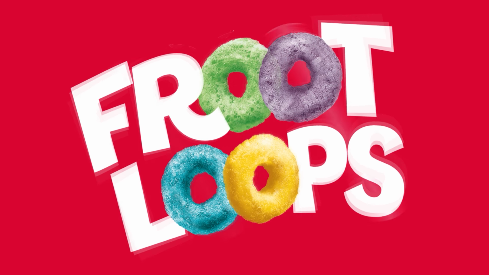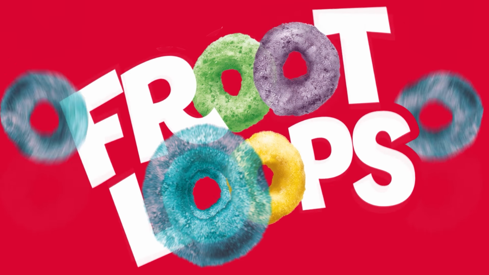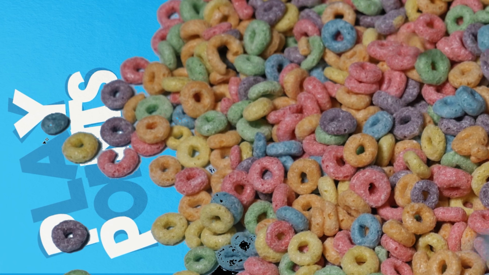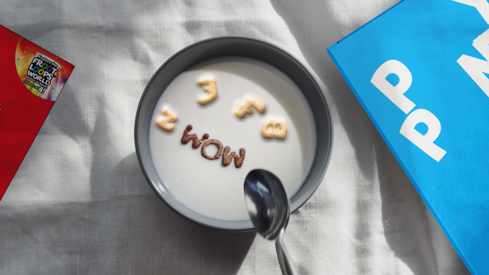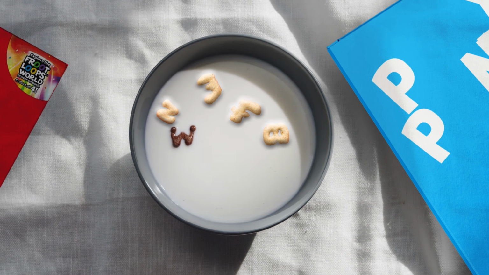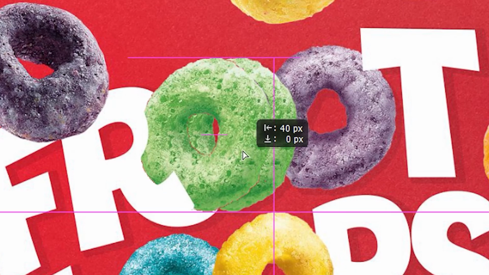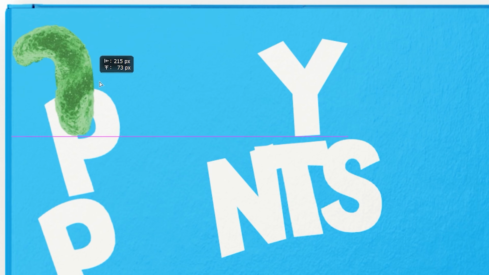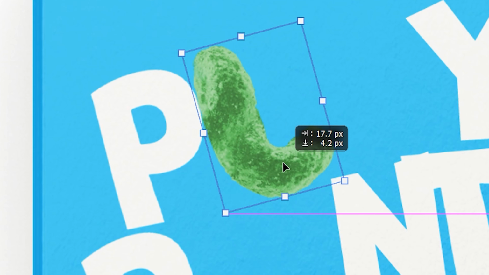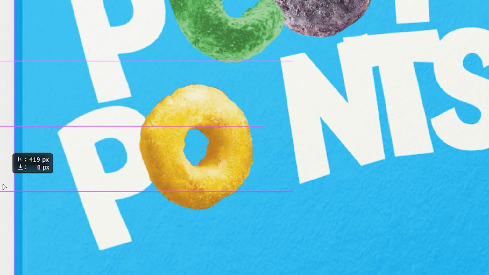The original logo has those colored round cereal pieces for the O letters. We need the same for our new logo. I have a better idea. I'll create number-shaped cereal instead of the typical donut-shaped one. So I'll take this green piece here and reshape it to number 7. Why? Because I'll use it as the letter L in the new logo. And so forth for the remaining letters.